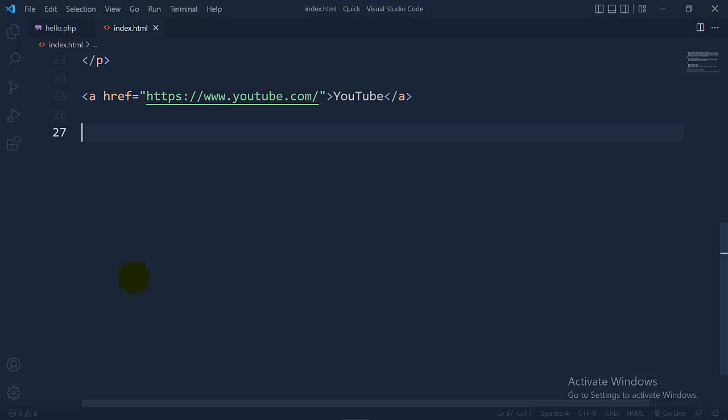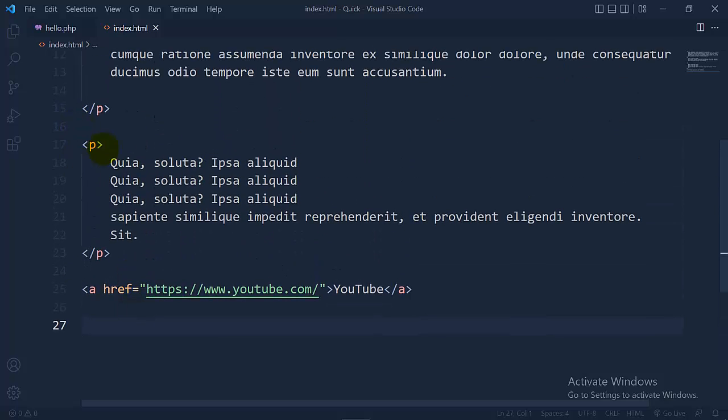There are other types of tags. Some have a closing tag, like p, having a beginning tag and a closing tag, and some don't, like img. The image tag doesn't have any closing tag. We can place the image with whatever the name of the file we have, like image.png or JPG.